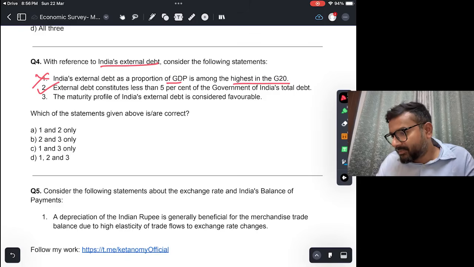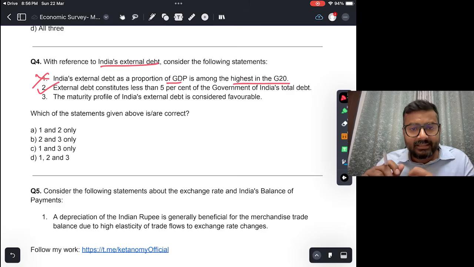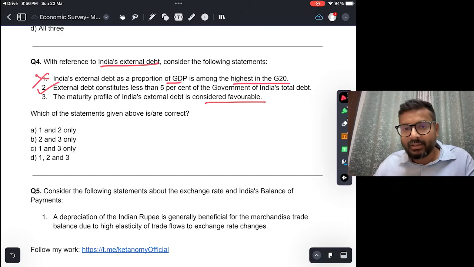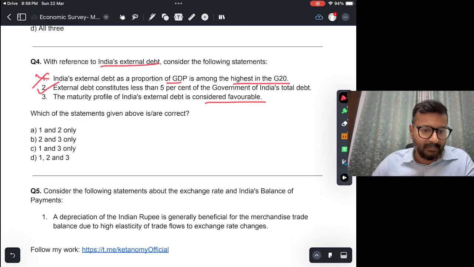And the maturity profile of India's external debt is considered favorable. This is also true. Most of India's external debt has a very long maturity date. Okay. So those are debts of 10 years, 15 years, 20 years. And therefore, it is much more stable because India does not have to pay that money back immediately. The maturity profile is considered favorable. That's correct. So the answer is 2 and 3. That is B.